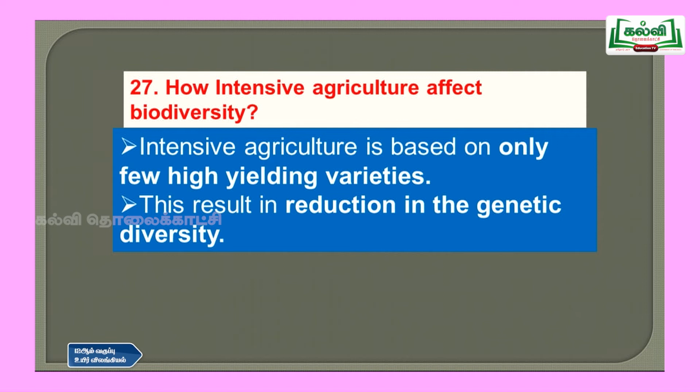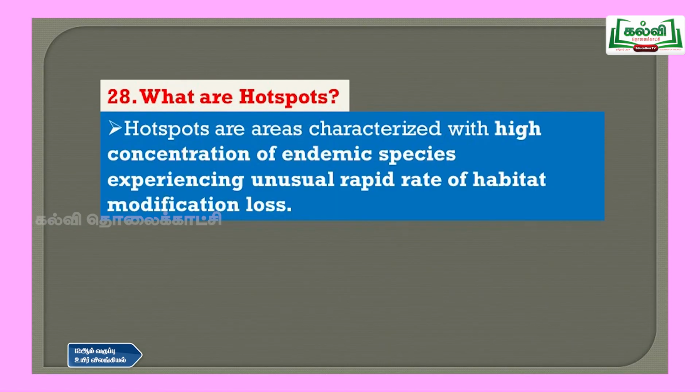Question number 27, how does intensive agriculture affect biodiversity? So intensive agriculture is based on only a few high yielding varieties. So this results in reduction of genetic diversity. Then question number 28, what are hotspots? So hotspots are areas characterized by a high concentration of endemic species experiencing unusually rapid rate of habitat modification or loss.